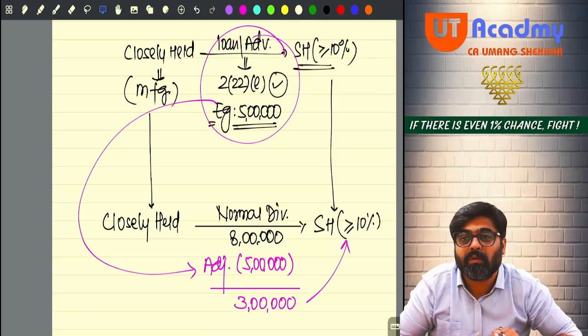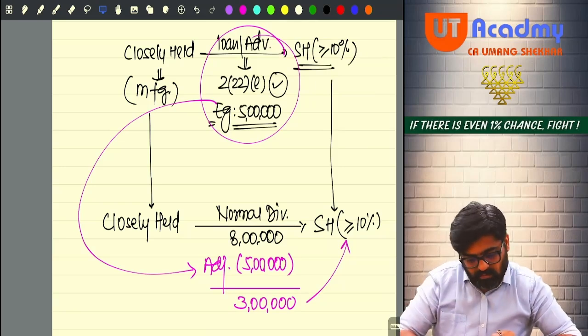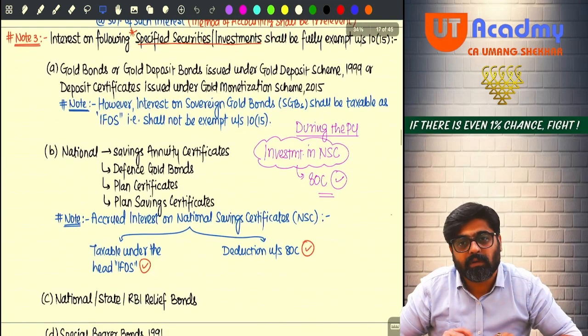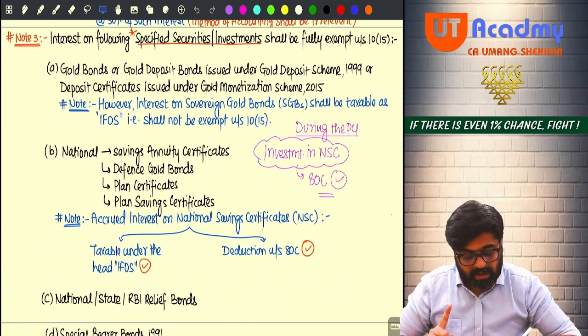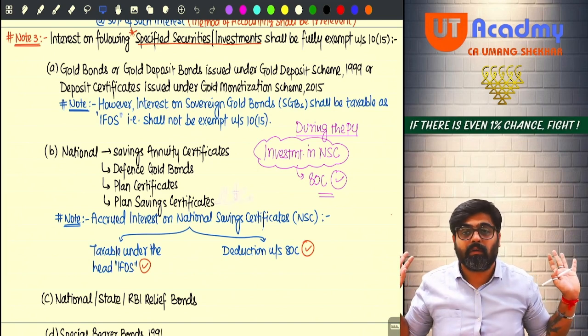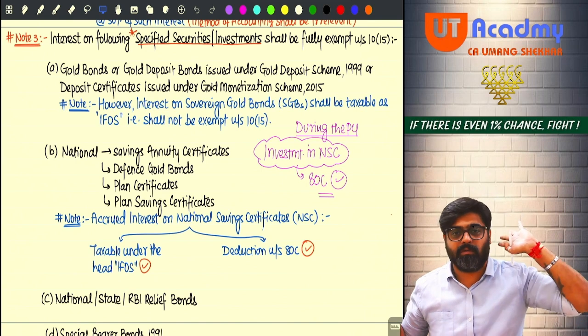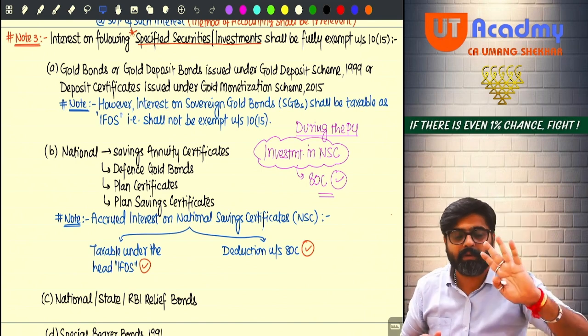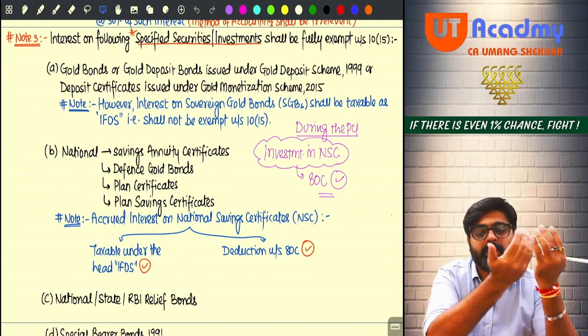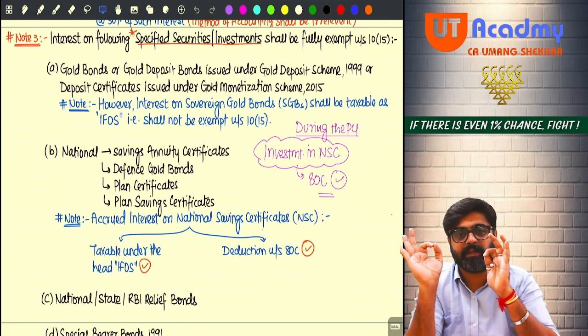So first, gold bonds, did you understand? Which bonds? Gold bonds. Next one, National Savings Annuity Certificate. National Defense Gold Bonds. National Plan Savings Certificate. Have I written "etc." anywhere? Not written means only these four. Only these four you can purchase. So whatever amount you invest in their purchase, on that whatever interest is coming, that entire interest is exempt.